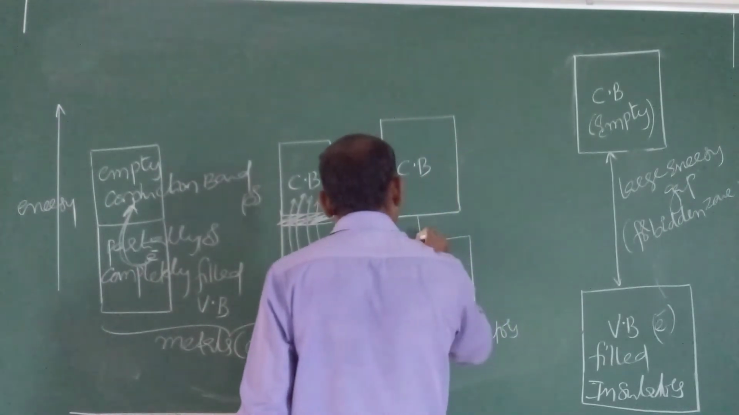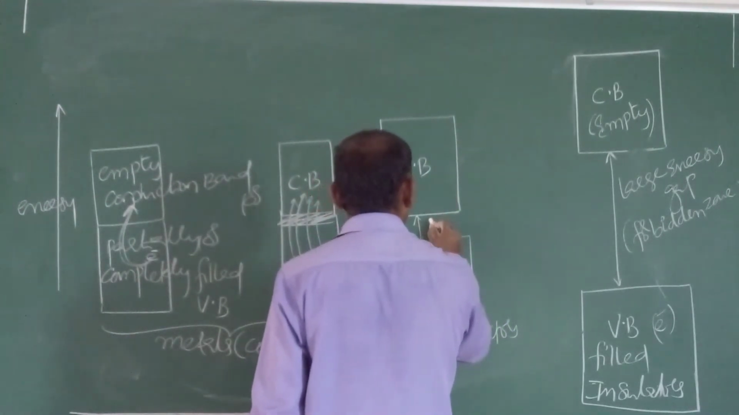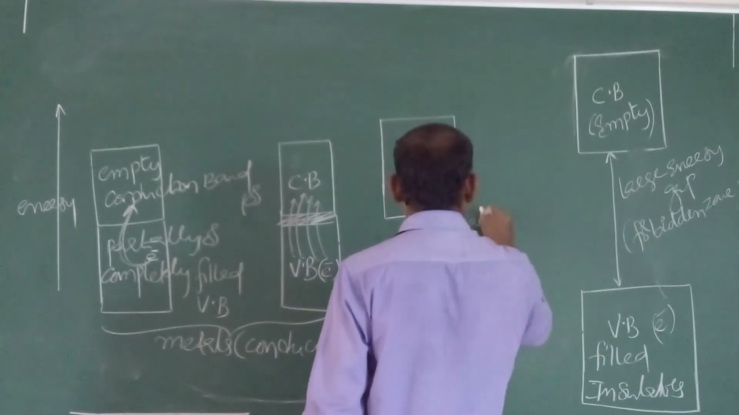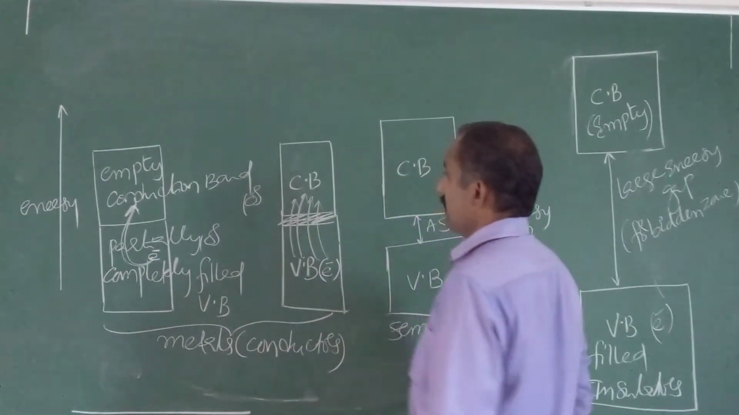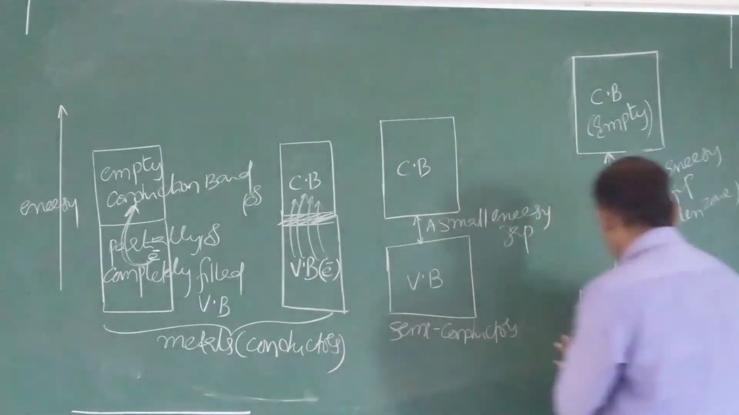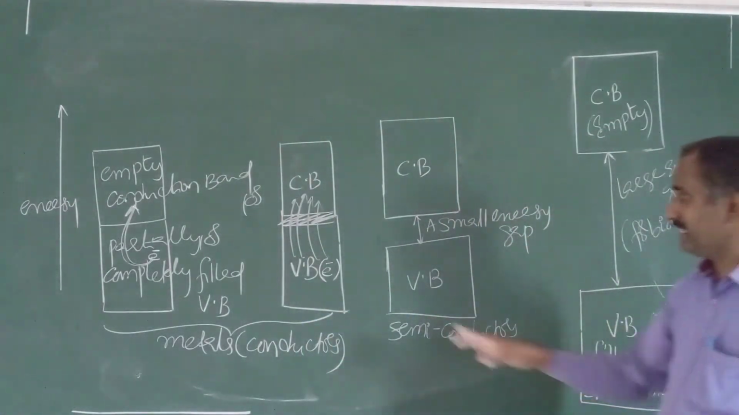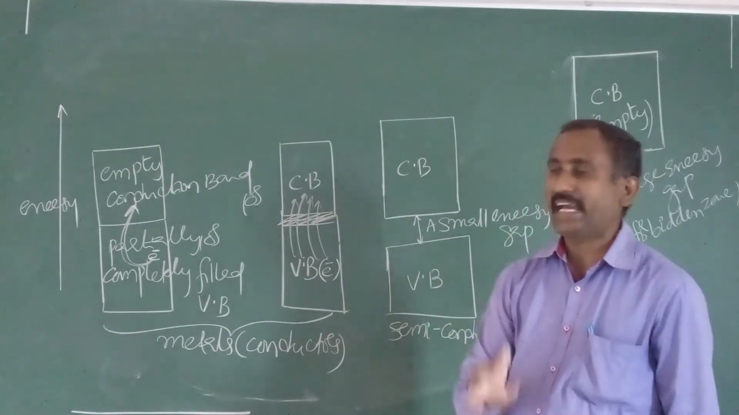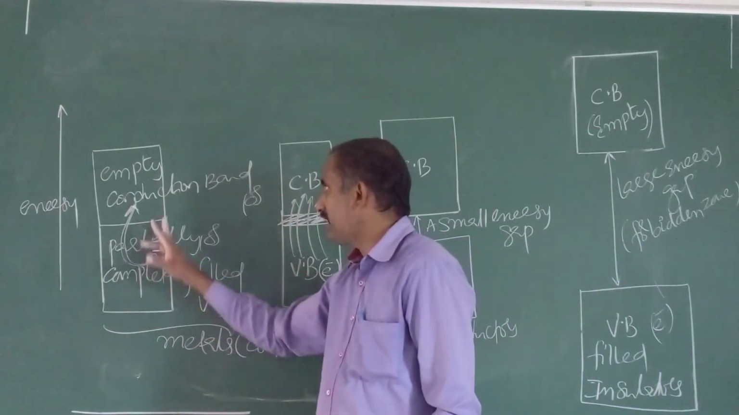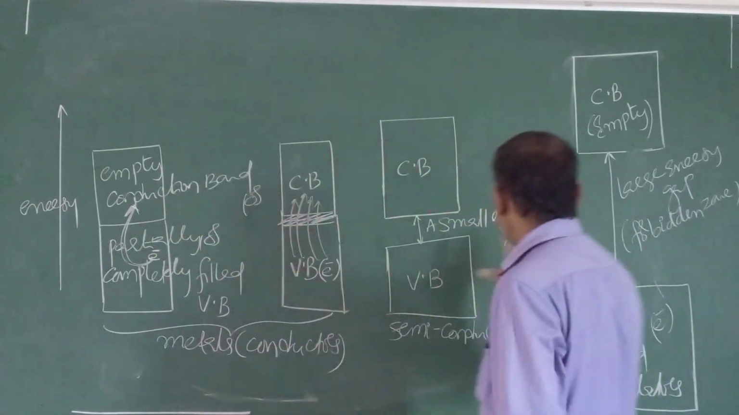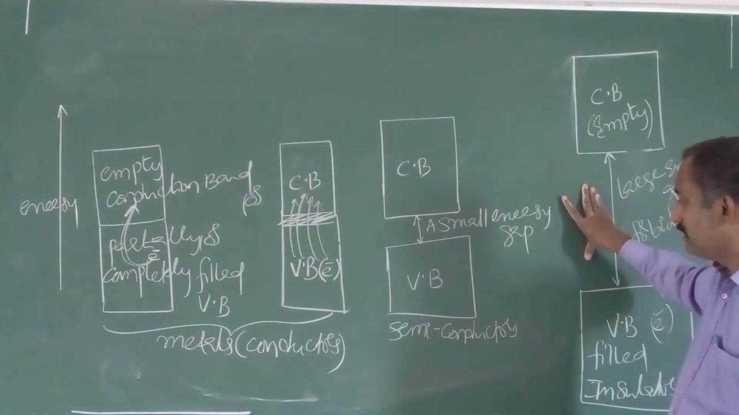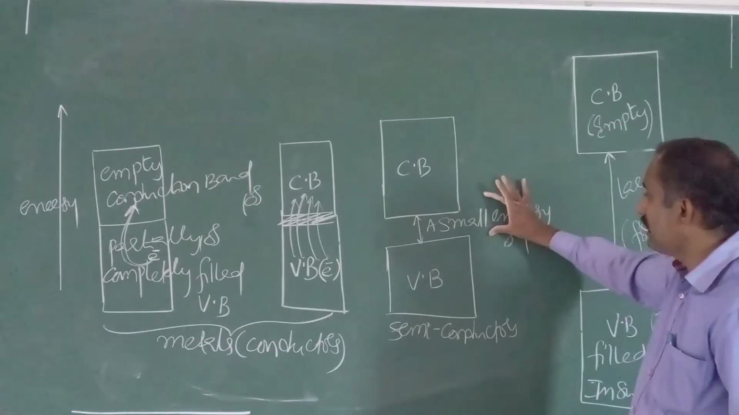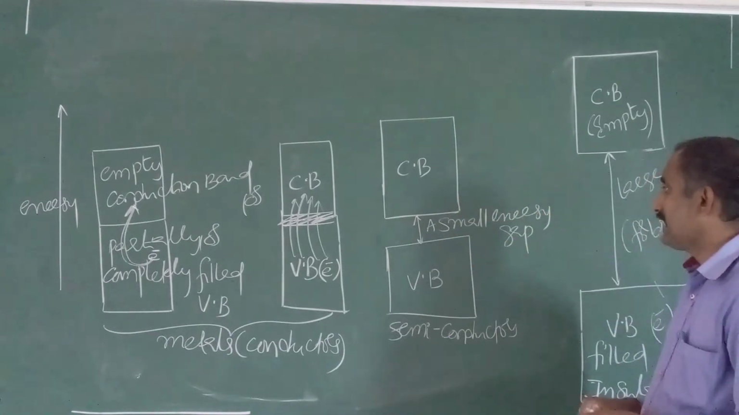So in case of semiconductors, there is a small energy gap, which lies between conductors and insulators. Just remember that in conductors, there is no gap between the valence band and conduction band. In insulators, there is a large gap. In semiconductors, there is a small energy gap between the valence band and conduction band.